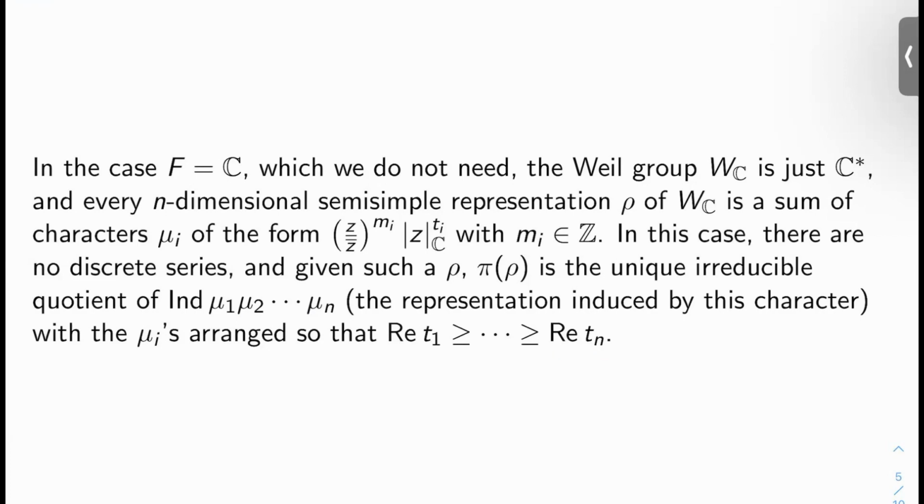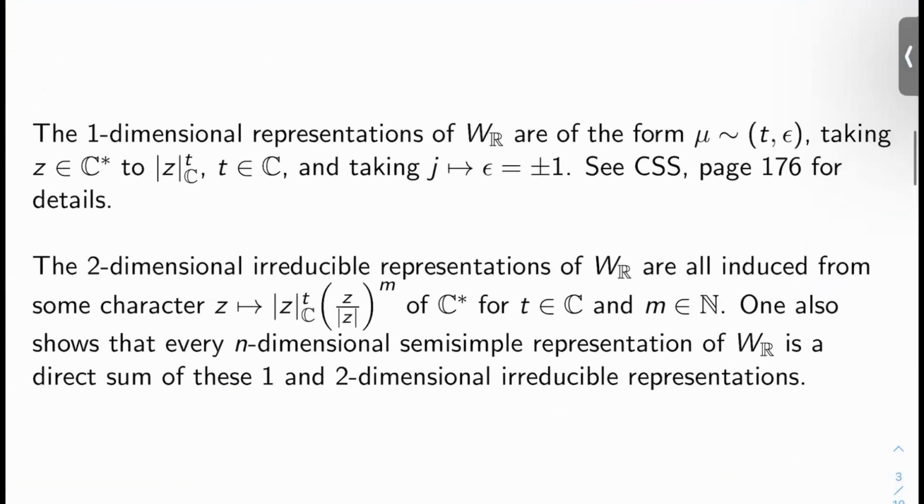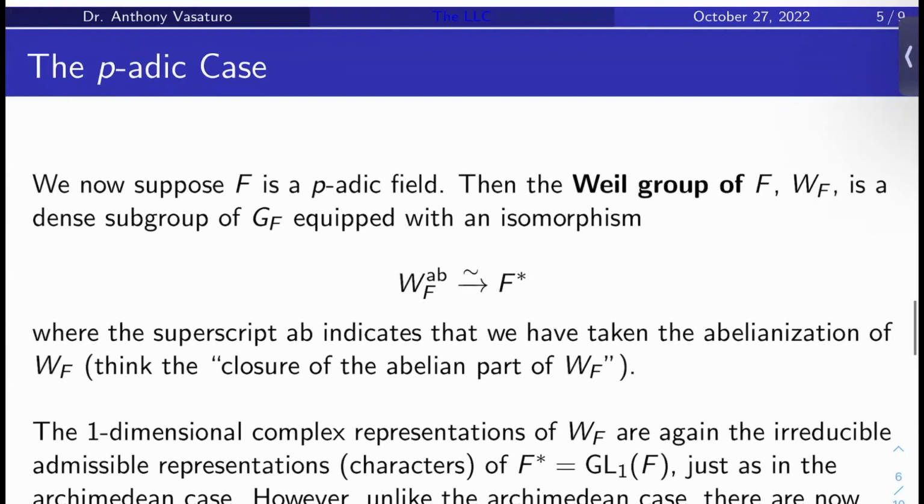Okay, and these T sub i's here are just complex numbers. They're like the T and C's from up here. Okay. So we're doing the local Langlands conjectures, right? So we just discussed all the Archimedean theory. What about the non-Archimedean theory? What about the p-adic situation?